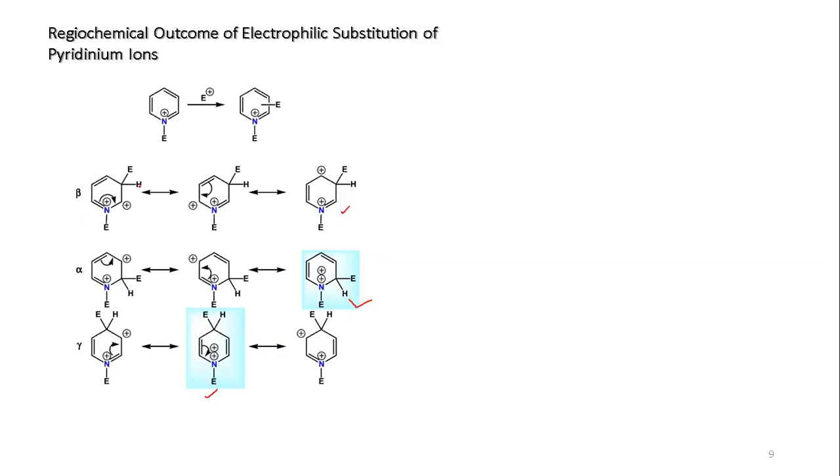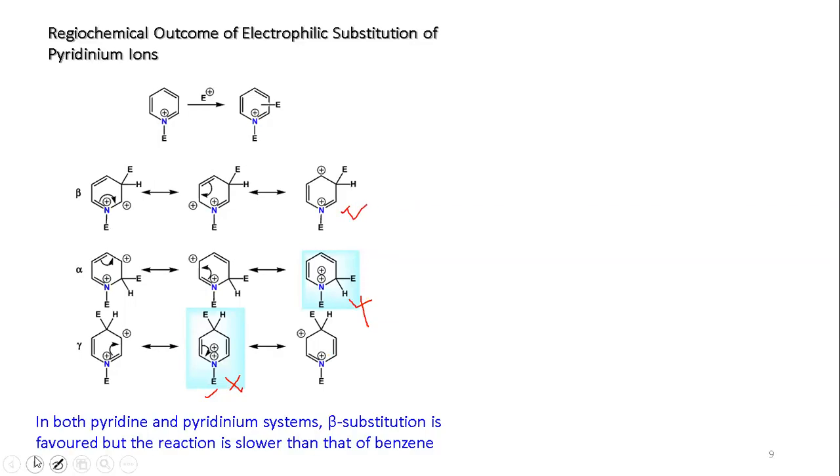So beta connection will be much more preferable than alpha and gamma. So for both pyridine and pyridinium, we understood that the electrophile will be attached at the beta position. Alpha and gamma will not be preferable. It is the beta connection which is preferable, and in both cases we will observe that.